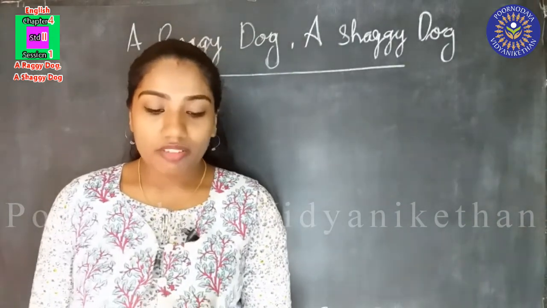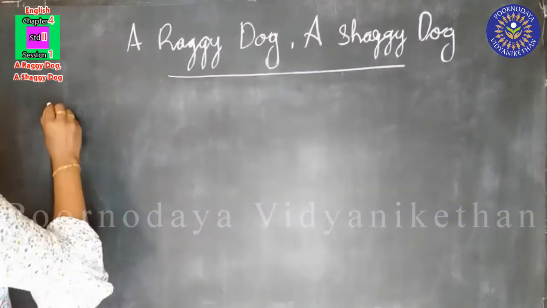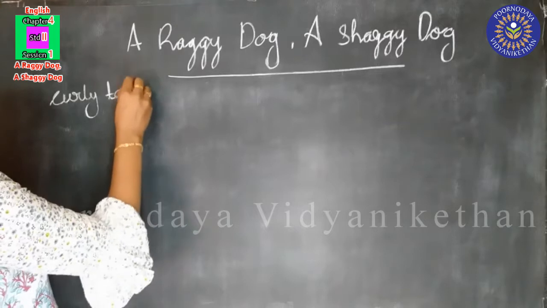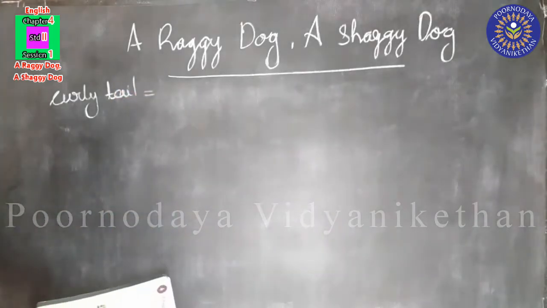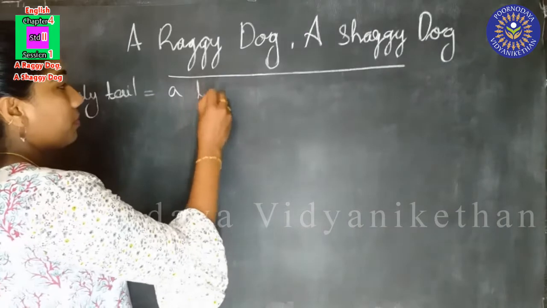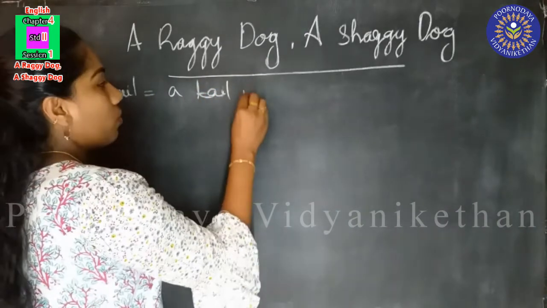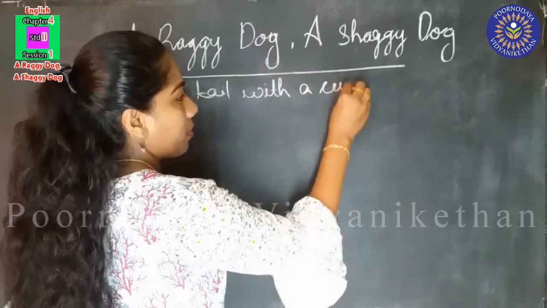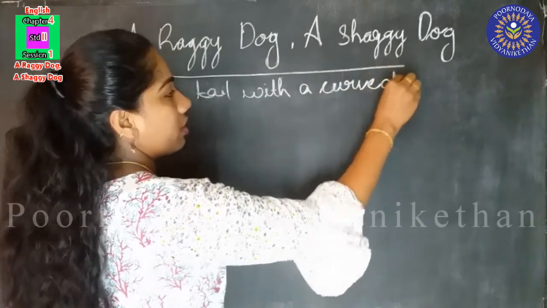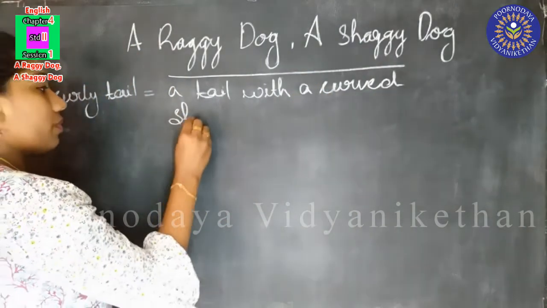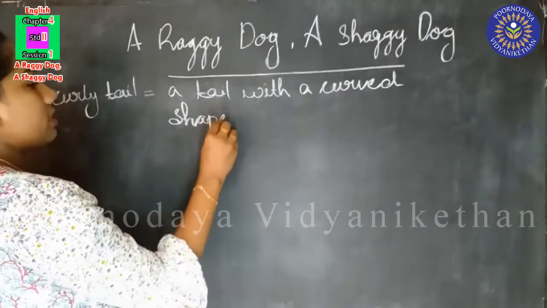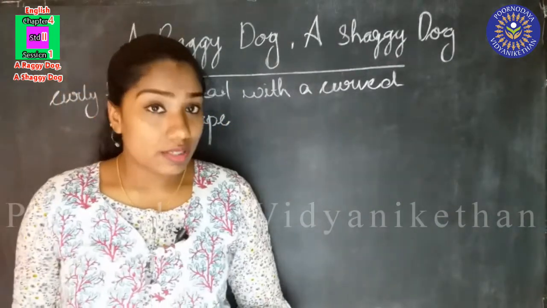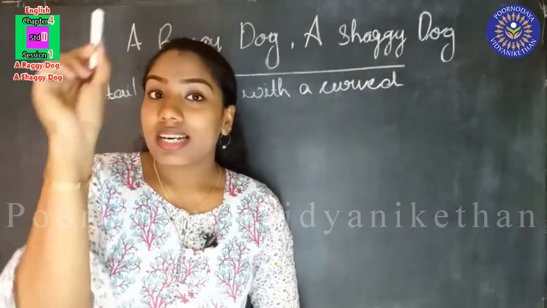Okay, what is the meaning of curly tail? Curly tail means a tail with a curved shape. So what is the meaning of a curly tail? Curly tail means a tail with a curved shape. So this boy's dog's tail is a curly tail.